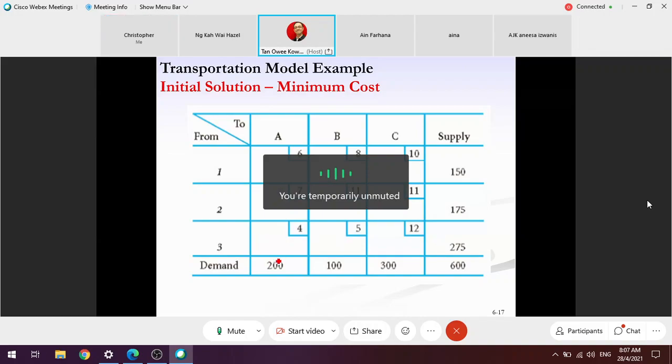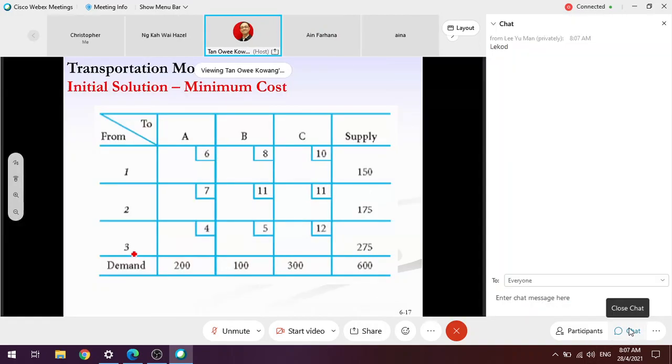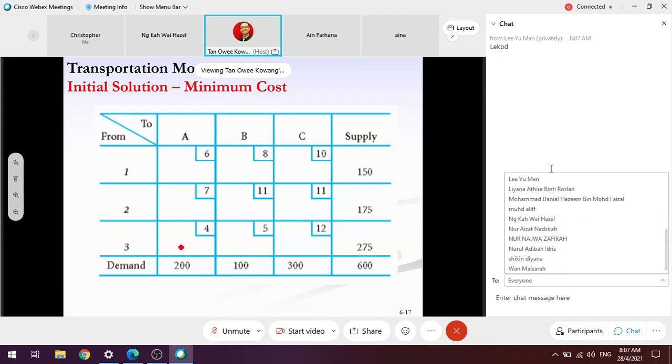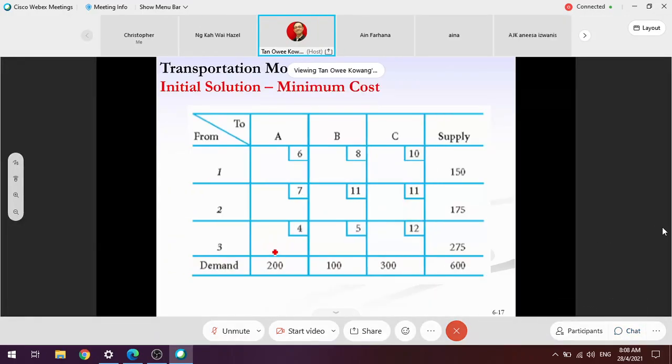It's 4, not 5. So we try to fill in, or propose, a transportation plan in the box of 3A. So what number should we put? There are only two numbers, 200 or 275. Remember that it's the same as the Northwest method. Anyone, not necessarily 200 or 275. If you know, please respond. I'm going to fill in a transportation plan here. There are only two options. Yes, 200, exactly.